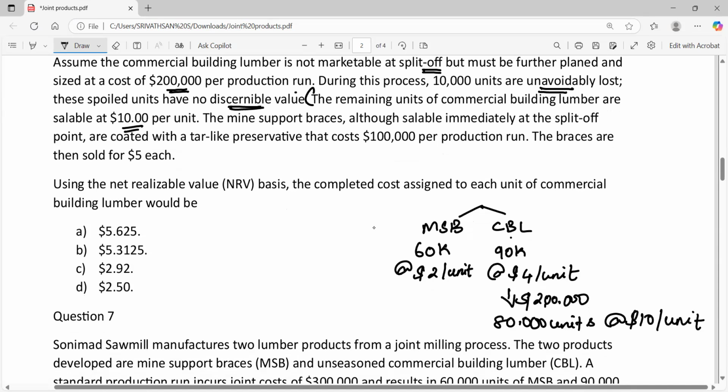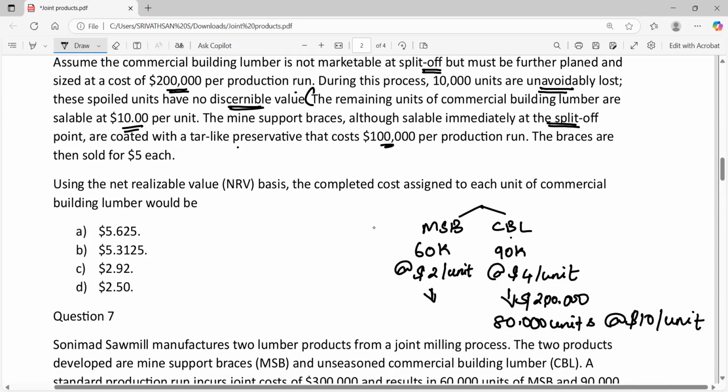Now, MSB, although saleable immediately at the split off point, are coated with a tar-like preservative that costs $1 lakh per production run. The braces are then sold for $5 per unit, which means the MSB product can be sold at the split off point, but still we are processing it further.